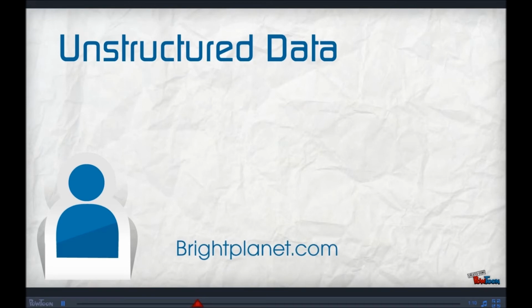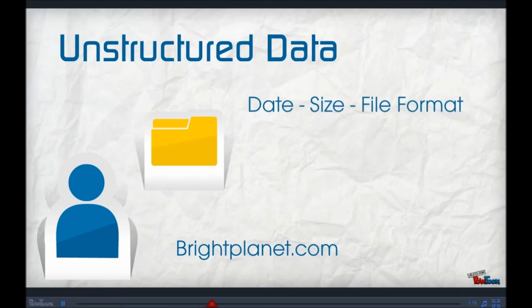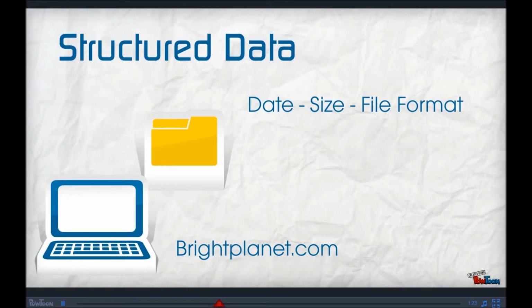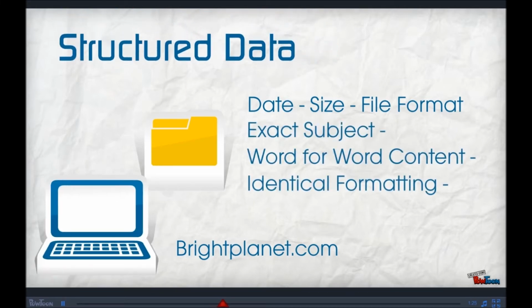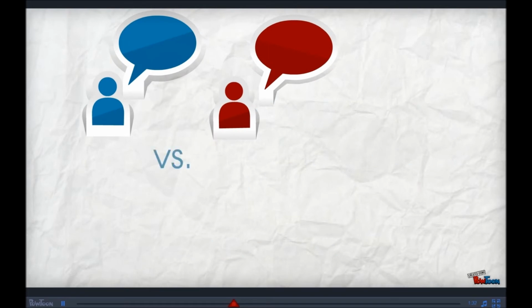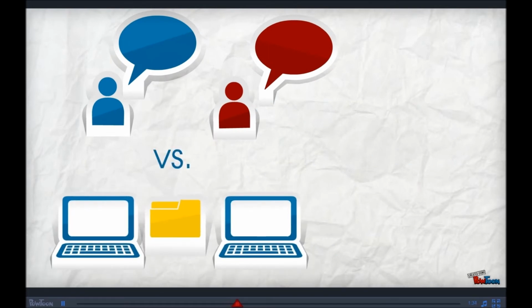BrightPlanet.com presents a good example of the difference between structured and unstructured data. Take the inbox of a corporate resource manager. While emails might be organized by date, size, and file formats, the emails are still considered unstructured. To turn these into structured data, they would need to be organized by exact subject and word-for-word content, with each deviation requiring unique categorization. Because humans don't communicate in precise and preset formats, organizing these emails would be difficult.